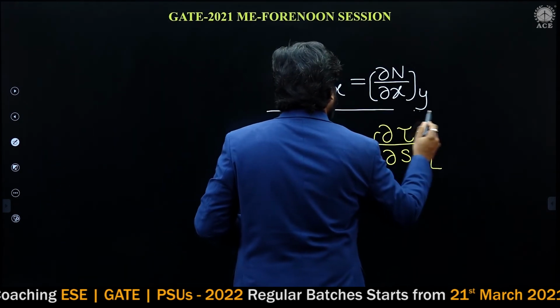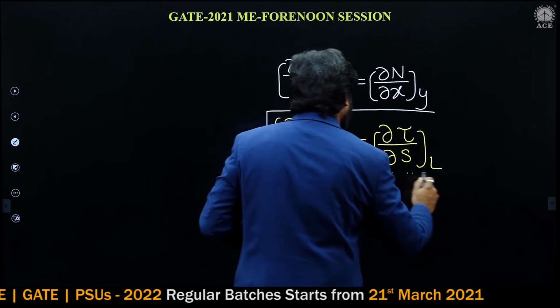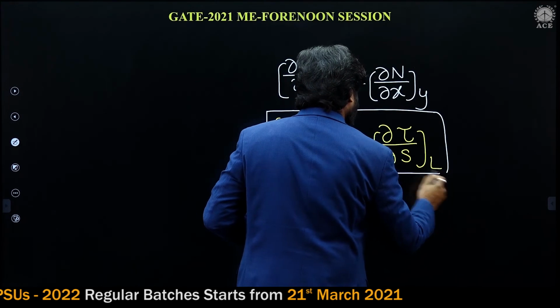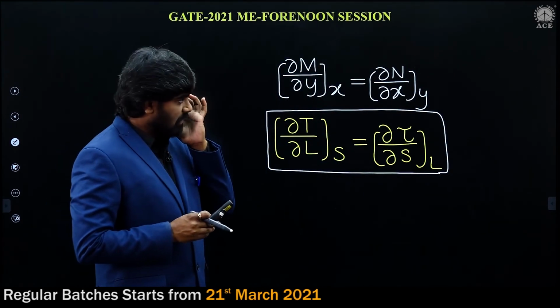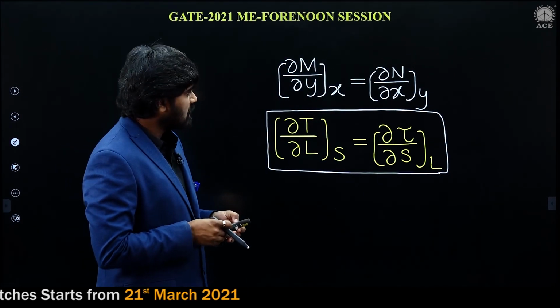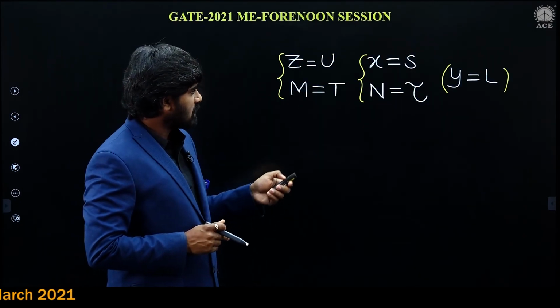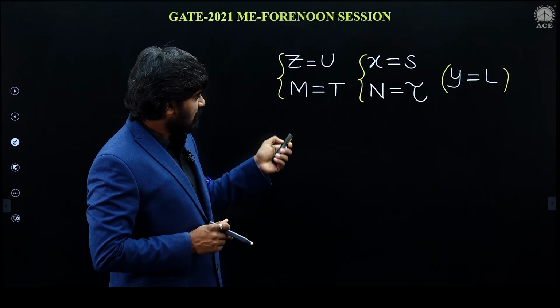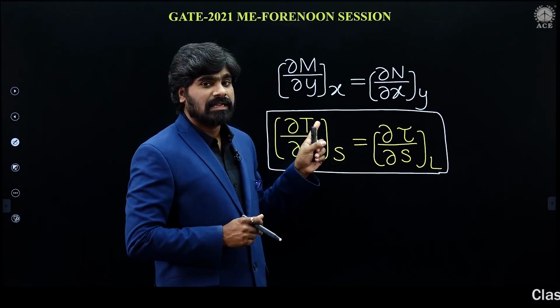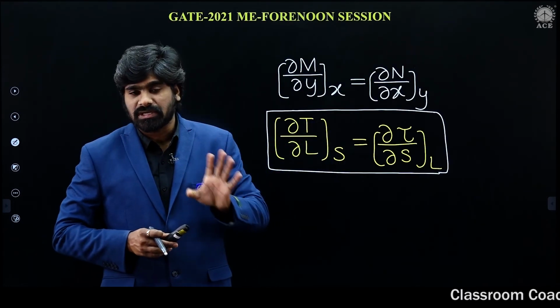So this is the thermodynamic relation we are getting for the given equation: dU is equal to TdS plus tau dl. For the given equation, this is the thermodynamic relation. It is a simple, straight question.